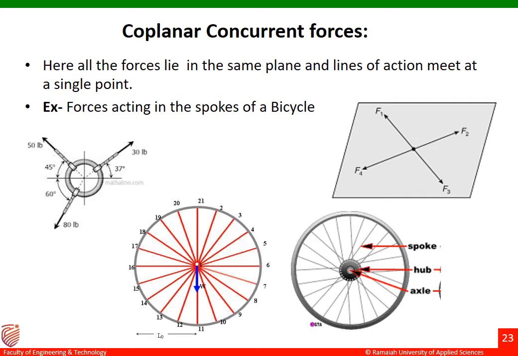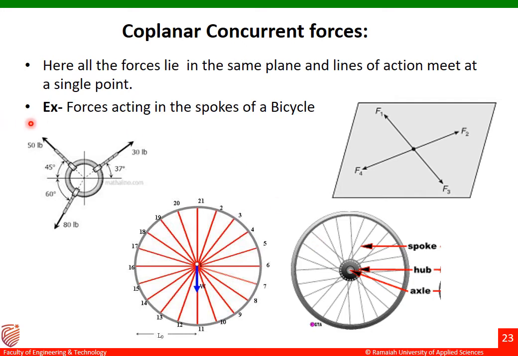Next one is coplanar concurrent forces. What do you mean by coplanar concurrent force? Let me explain each term one by one. What do you mean by coplanar? Coplanar is the set of forces which are acting in the same plane. Next one is concurrent. What do you mean by concurrent? All the forces lie in the same plane and the lines of action meet at a single point. Coplanar means all forces lie in the same plane. Concurrent means the lines of action of all these forces meet at a point.